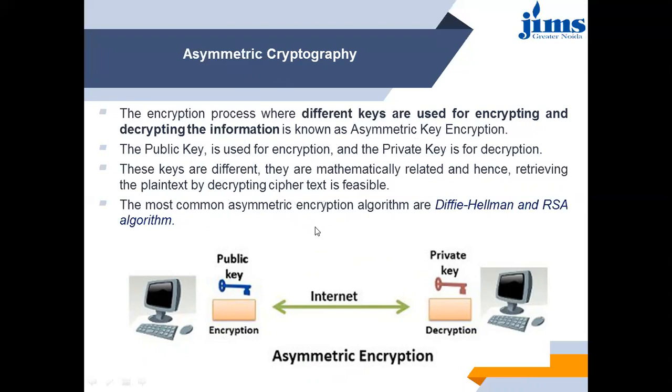The most common asymmetric algorithms are Diffie-Hellman and RSA. You must know the names of these algorithms, but right now you don't have to study them in depth. This is how asymmetric encryption works.